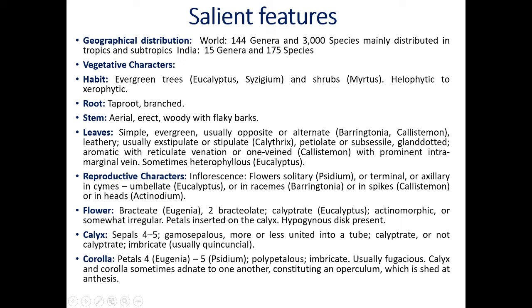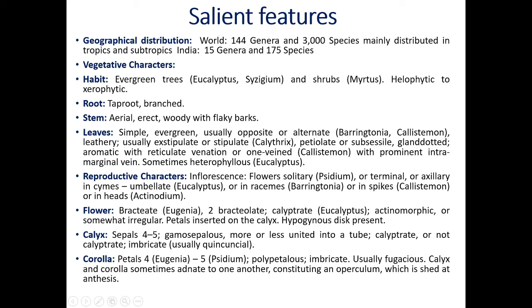Now let us see the salient features or morphological and reproductive features of family Myrtaceae. Geographical distribution: in the world, 144 genera are recorded, under which there are 3000 species, mainly distributed in the tropics and subtropics. In India, 15 genera and 175 species are recorded. This is the geographical distribution.